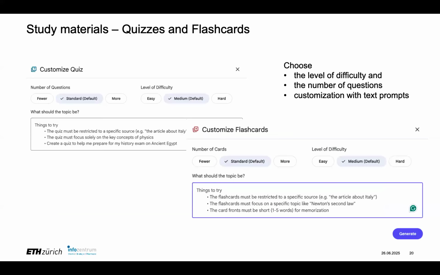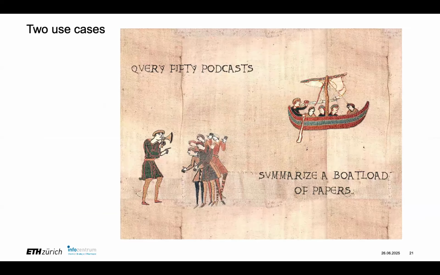The other thing that it does is create study materials. So you can put in your notes and it can make quizzes on that or flashcards if you want to use it. Like, how cool is that? And again, these are all customizable with text prompts.